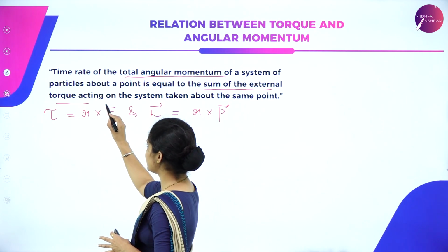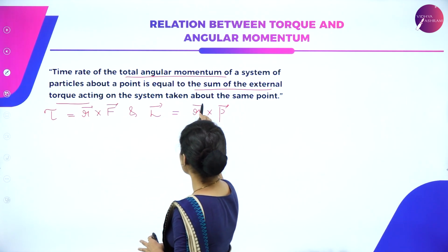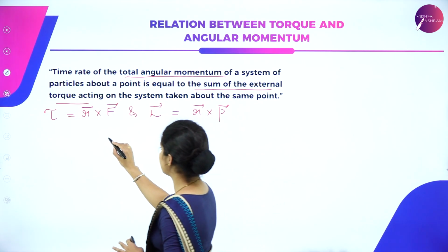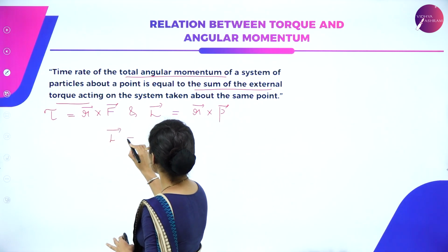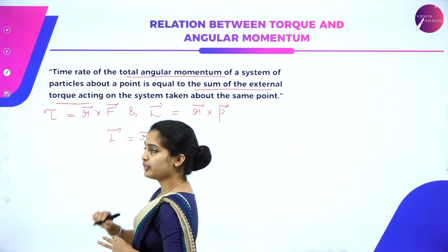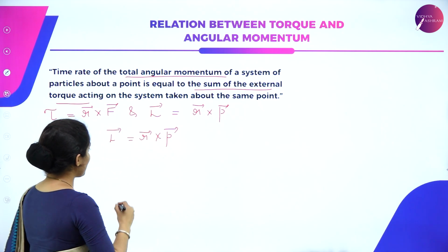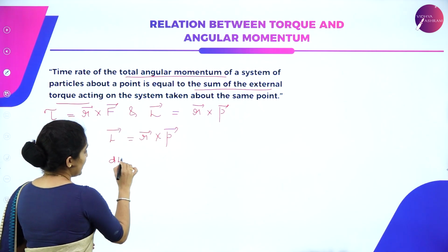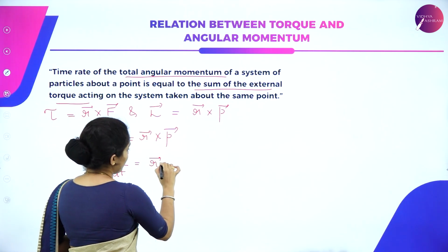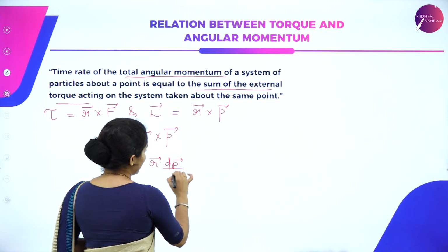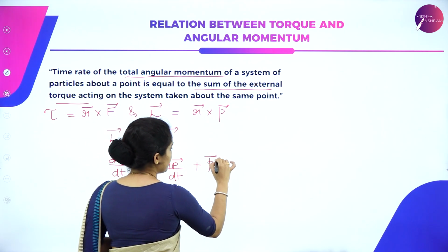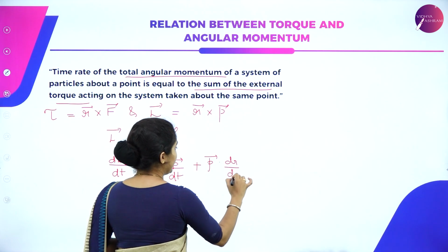With respect to this, let us check out the position vector as well as the momentum. Take angular momentum L equal to vector r cross vector p. On differentiating this using the product rule, we have dL/dt equal to r dp/dt plus p dr/dt.